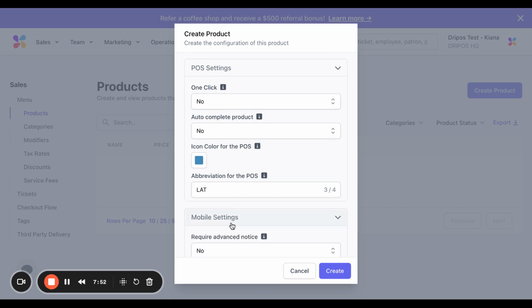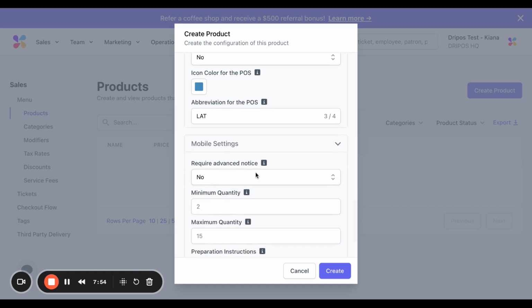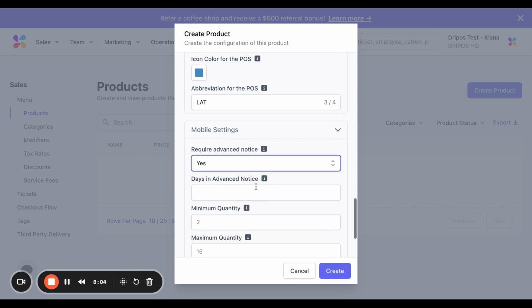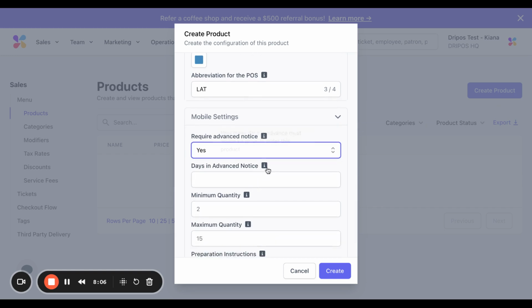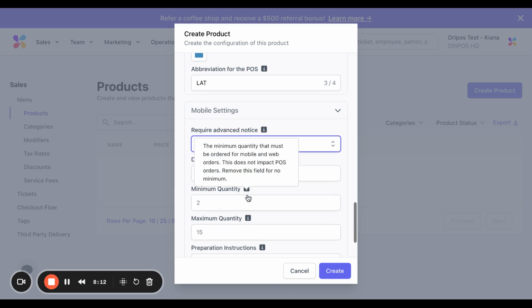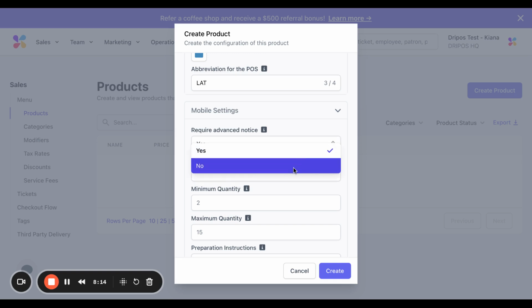Then let's move on to mobile settings. Require advance notice. If this is set to no, then there is no advance notice required upon ordering. If this is set to yes, then it will ask you the days in advance notice that is required in order to order this product. I'm going to leave this for right now set to no.